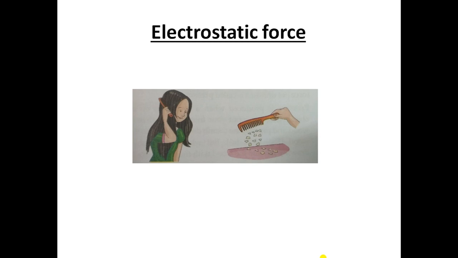And bring it near the heap of small pieces of paper. They are attracted by the comb. Wow. This is because on rubbing, the comb gets charged, okay. And since the charge is produced at the site of rubbing of the comb and remains there without any movement, so it is called which force?